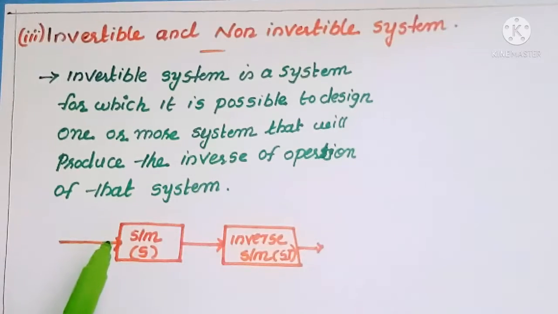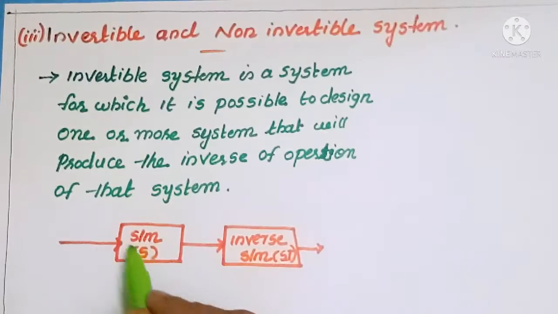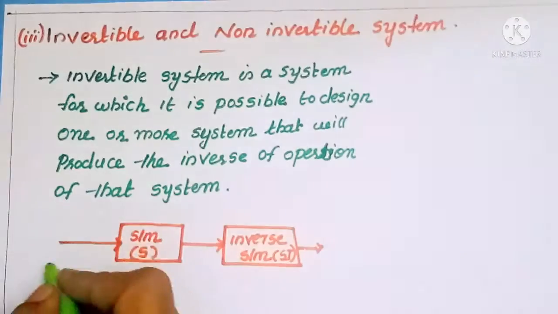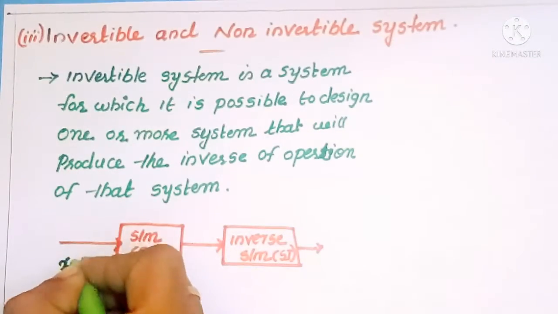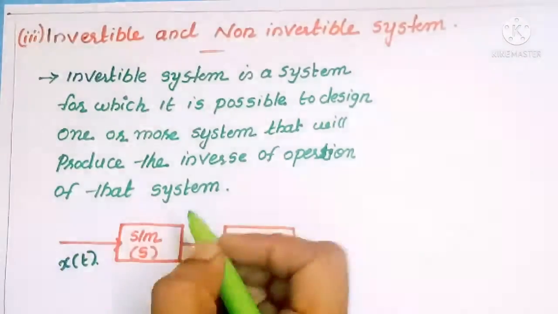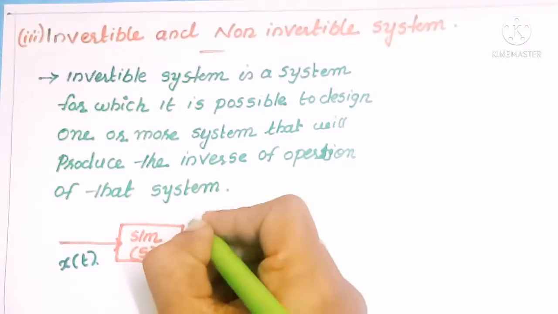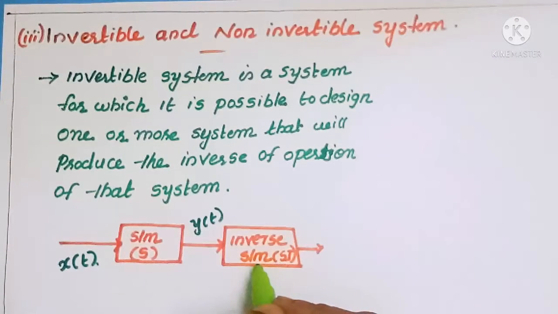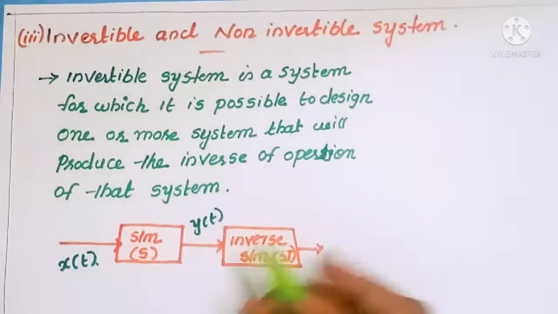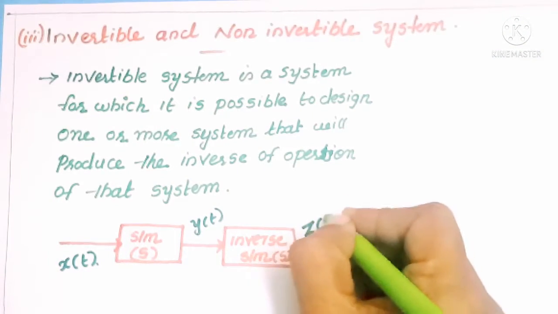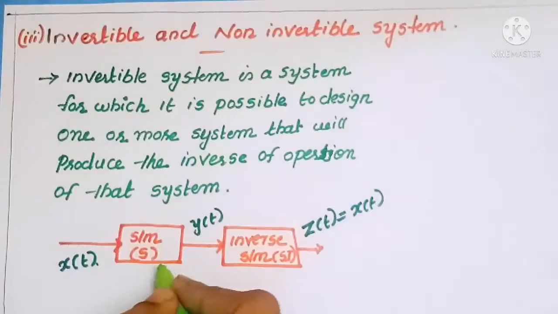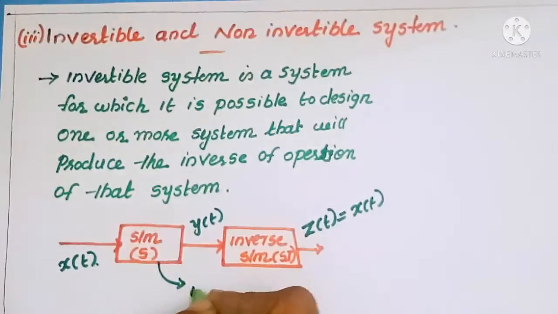To understand this concept, here we can take a system. This is our system, and this is our inverse system. Here I am applying an input to the system, that is x of t. The output of this system is taken as y of t. This y of t is given to the inverse system, so it performs the inverse operation of this system. So we get the output z of t. It should be equal to our input signal. Then we can call this an invertible system.